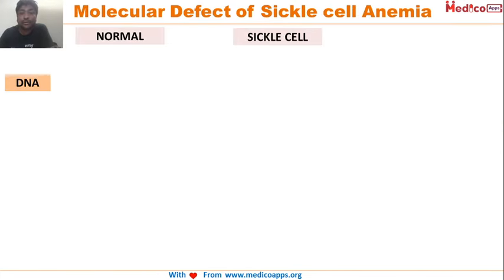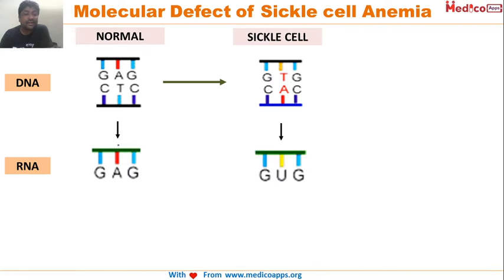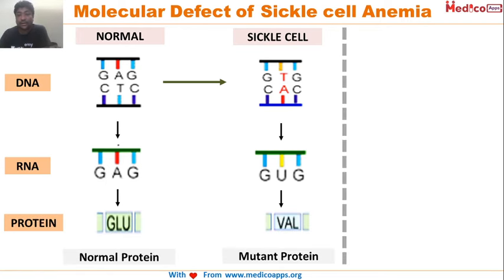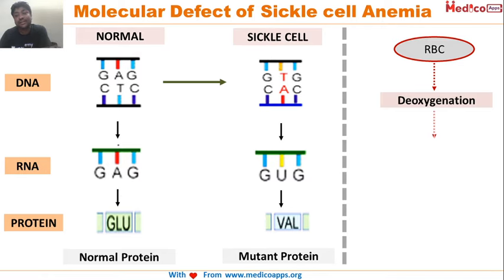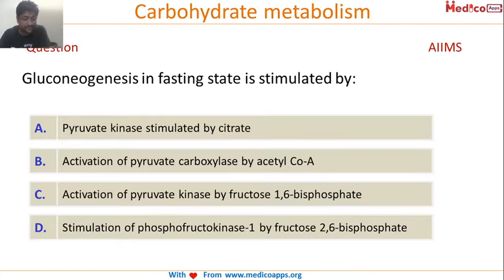So if you see the molecular defect of sickle cell anemia, this is the normal GAG and CTC, which is converted. This A is converted into T. So now the pairing is GTG and CAC. So we will have the RNA of GAG and GUG in case of sickle cell anemia, which will lead to the protein glutamine and valine. Okay. Now if we see this RBC, when there is deoxygenation under low oxygen tension, it will become what you call sickle cell, and it will undergo hemolysis.